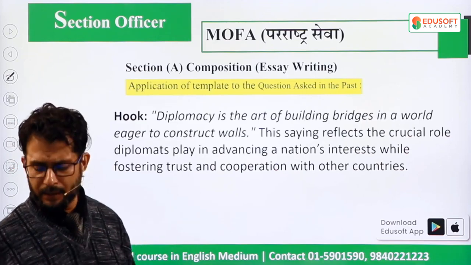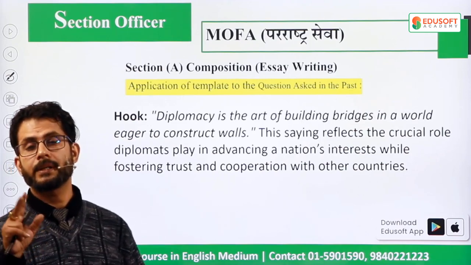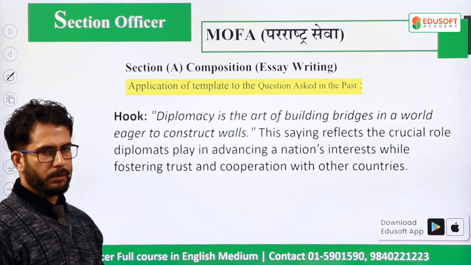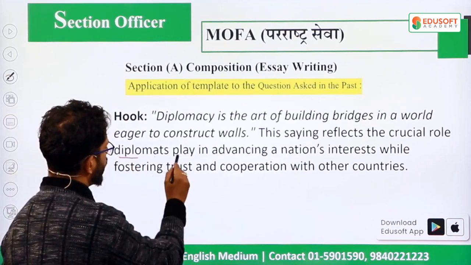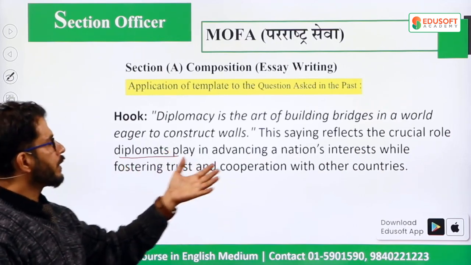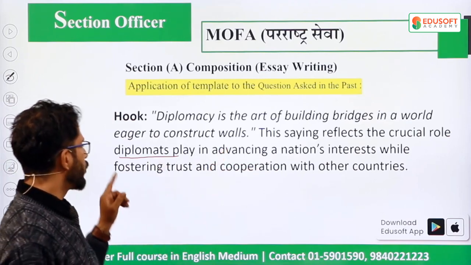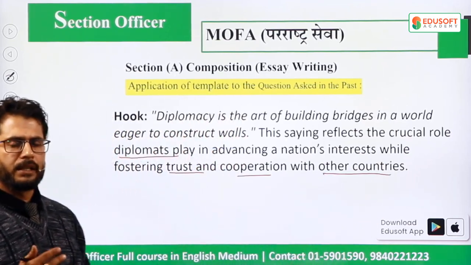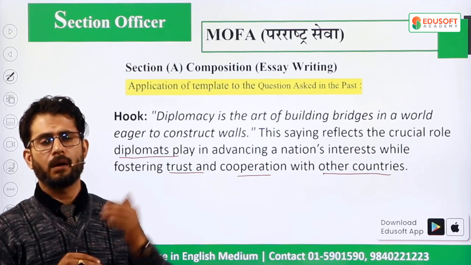In the hook statement, I have cited one line. What is diplomacy? Diplomacy is an art. It is the art of building bridges in a world eager to construct walls. This can be a hook. This saying reflects the crucial role diplomats play, because we are writing about the qualities of diplomats, so we are trying to rephrase it. The saying reflects the crucial role diplomats play in advancing a nation's interest while fostering trust and cooperation with other countries. So these two sentences, or one sentence, of hook should be there. That is the building block of your essay.